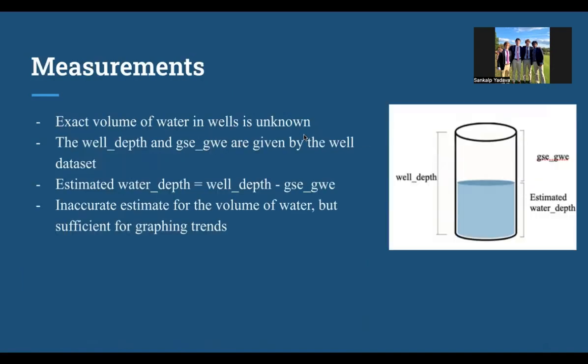The problem we faced with the well data is that there was no accurate amount of volume in each well, but they gave us the well depth and the GSE GWE, which is the height between the top of the well and the top of where the water was. I took the well depth and subtracted the GSE GWE to get an estimated water depth. However, this is not an accurate estimate of how much volume is in the water, but it is adequate enough to graph the trends and changes of water level.